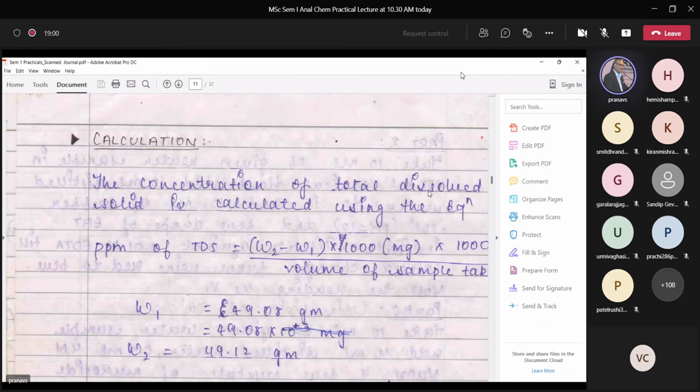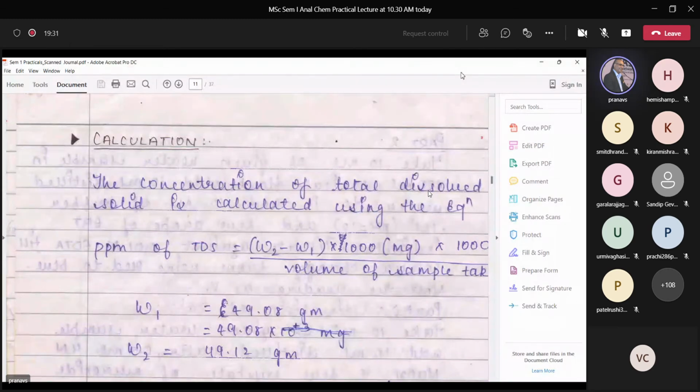You can use the formula, I don't know what is written here, but you can use it directly. 25 ml has 5 milligrams, so how many milligrams in 1000 ml? That will be 5000 divided by 25, which is 200.